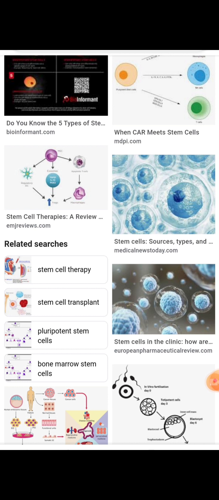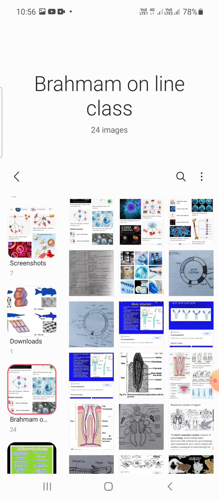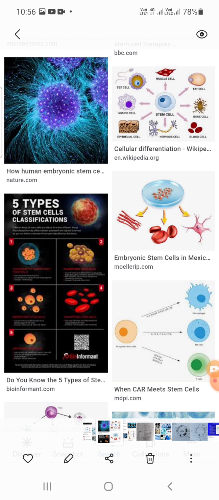So the characteristics of cells that are used in cell-based treatment in Parkinson's disease. You have to see in the cells how this disease, the five types of stem cell classifications. These stem cells are bone marrow and other stem cells.